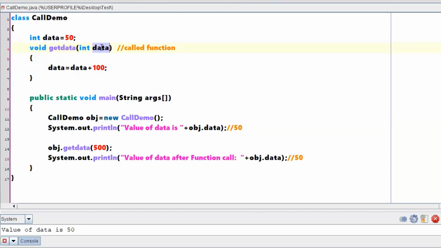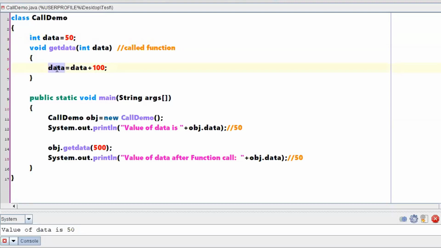If my intention was not to change the value of the local variable, but rather to change the instance variable, then I need to explicitly specify that it should not work with the local variable.